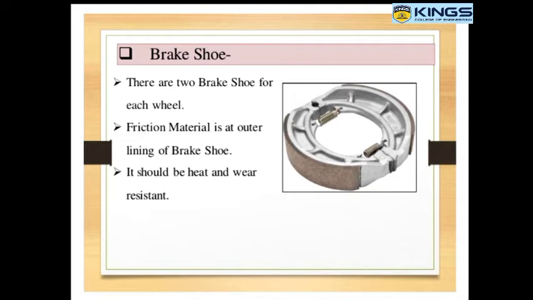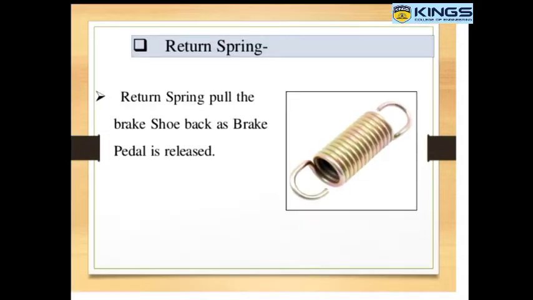You can easily see this in the two-wheeler also. There is an internally expanding brake. Then the returning spring. After braking, the spring force is used to bring the shoes back to the initial position.